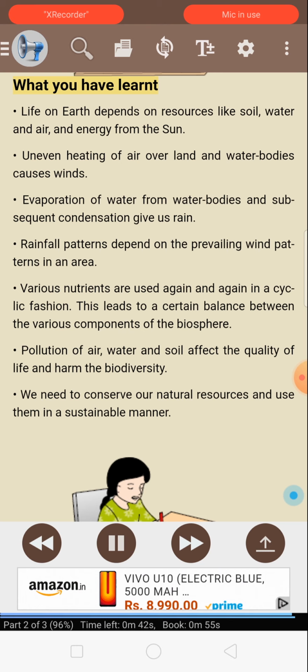What you have learned. Life on Earth depends on resources like soil, water and air, and energy from the sun. Uneven heating of air over land and water bodies causes winds. Evaporation of water from water bodies and subsequent condensation give us rain. Rainfall patterns depend on the prevailing wind patterns in an area. Various nutrients are used again and again in a cyclic fashion. This leads to a certain balance between the various components of the biosphere. Pollution of air, water, and soil affect the quality of life and harm the biodiversity. We need to conserve our natural resources and use them in a sustainable manner.